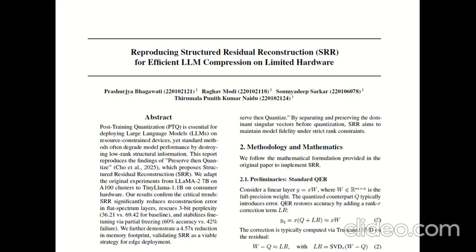Trend 1, the reconstruction error across layers. We first measured the Frobenius reconstruction error for SRR versus QER across the MLP up, MLP down, attention projection, and the small residual layers across ranks from 8 to 64. SRR consistently produced lower reconstruction error. This gap was largest in MLP up-down projections, same as the main paper.